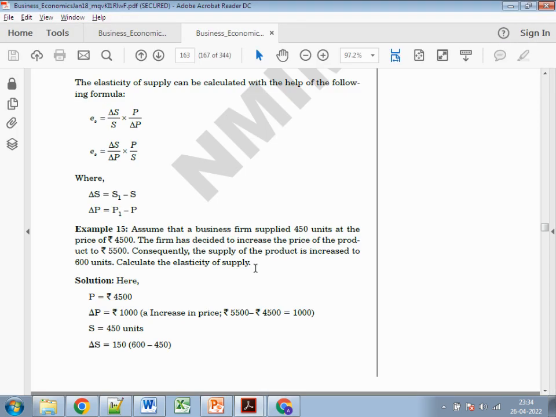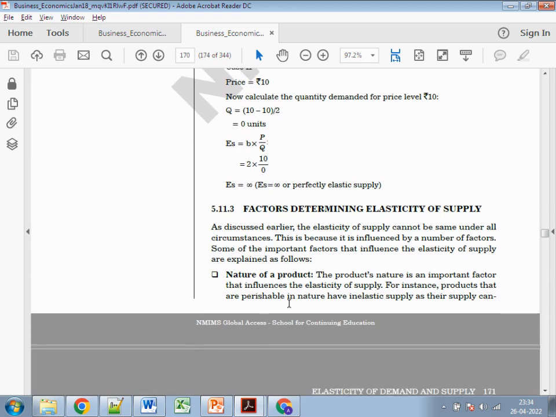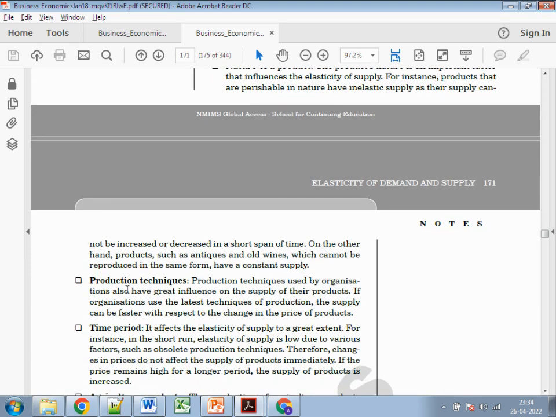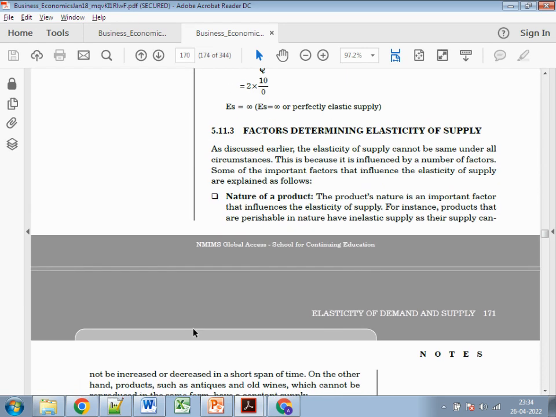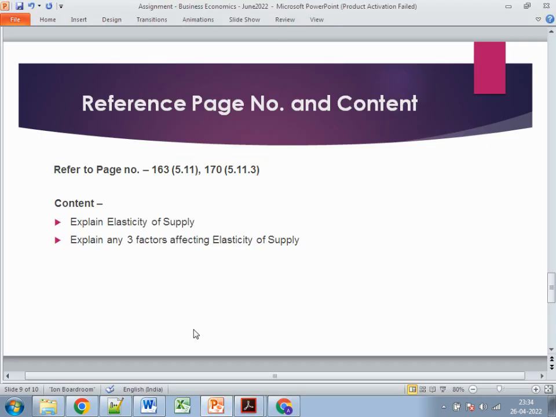And explain any three factors. Going to page number 170, the factors are the nature of product, production techniques, time period, and agriculture products. Maybe you can explain any three of them. It's totally up to you. So this is about the third B question.